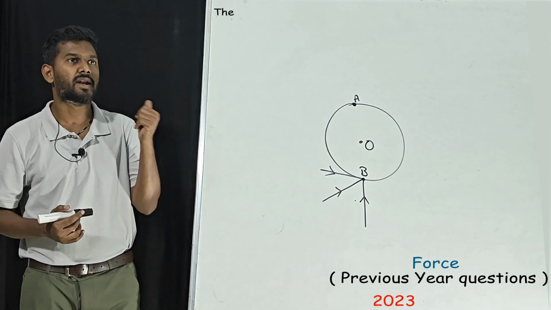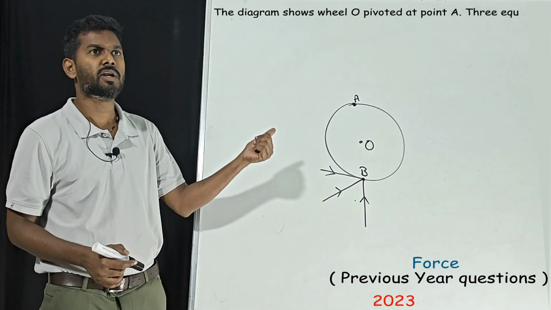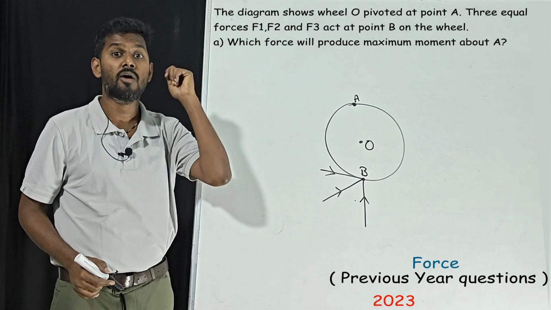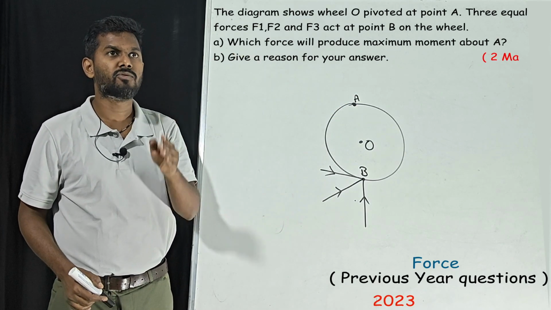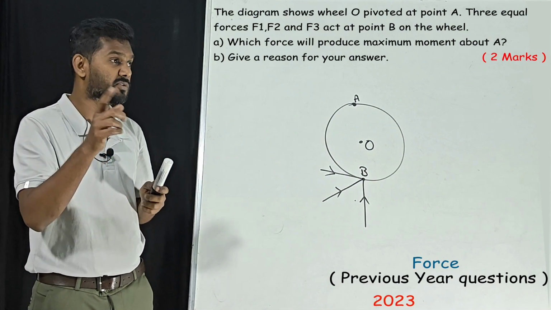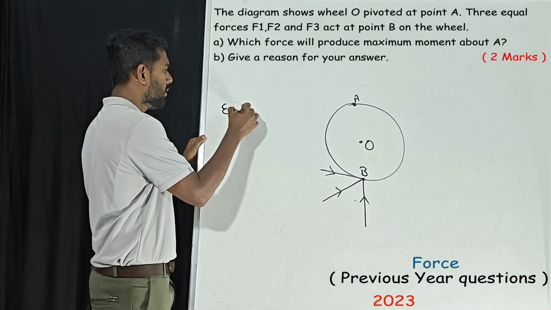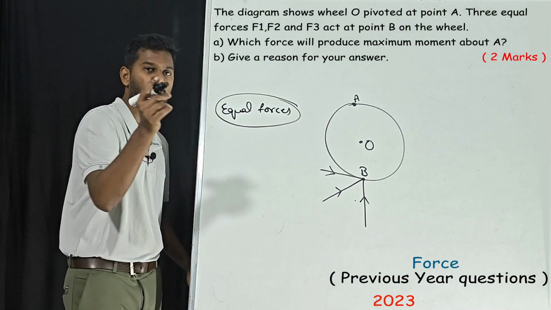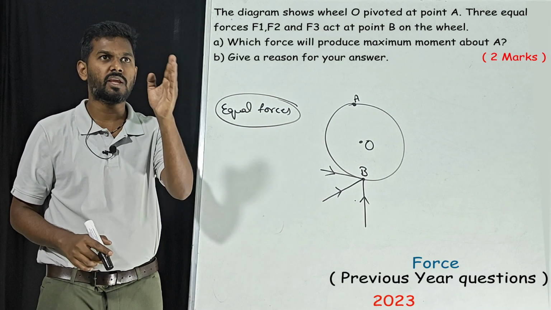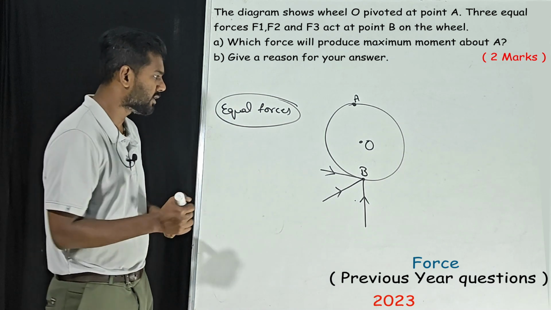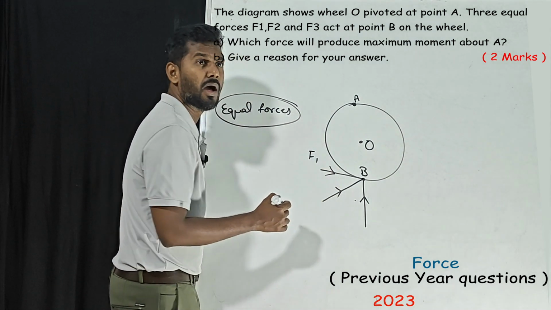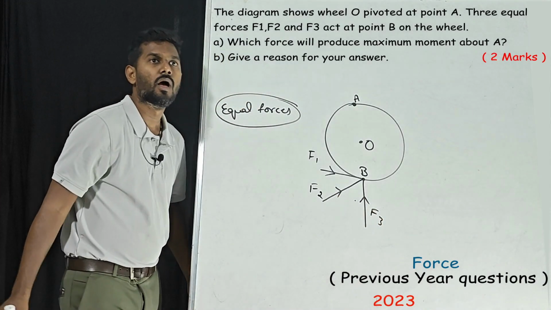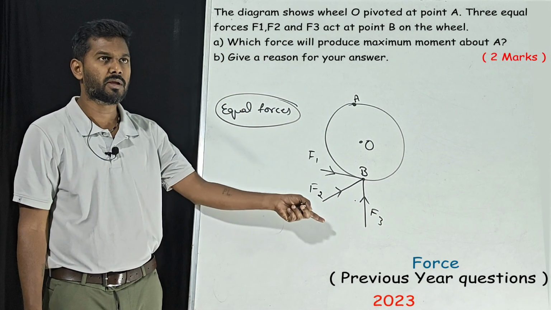Our next question: the diagram shows wheel O pivoted at point A. Pivoted means what? Fixed at point A. Three equal forces. Equal forces, this is very much important. Why is it important? You will definitely get to know. Three equal forces, F1, F2 and F3, are at point B on the wheel.